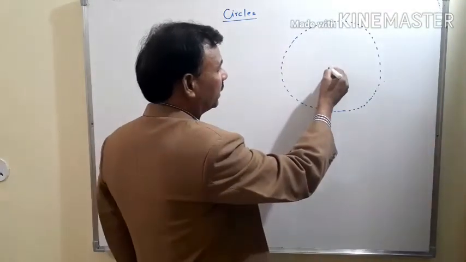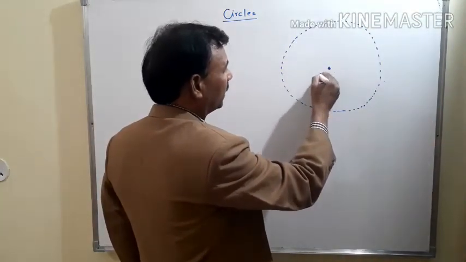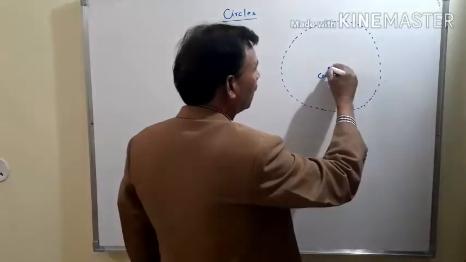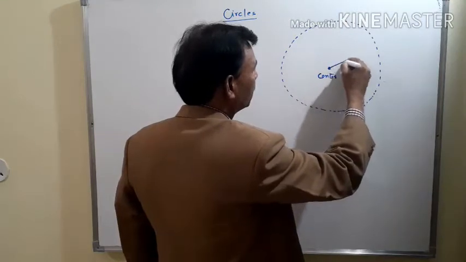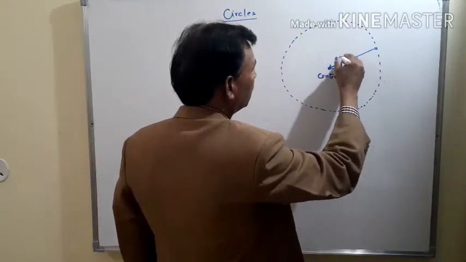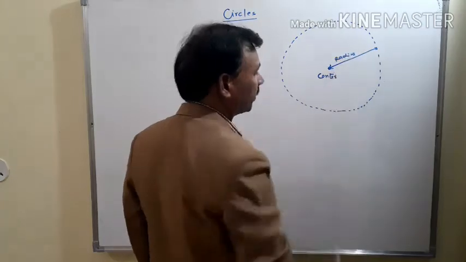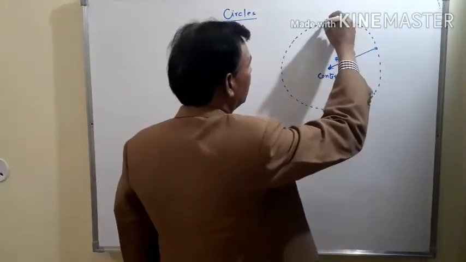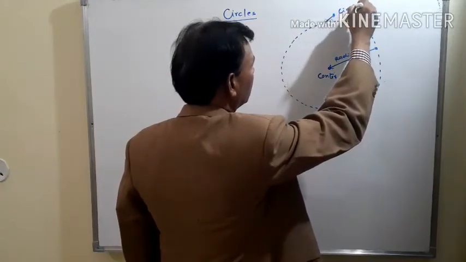This fixed point is called the center of the circle, and the distance of these points from this fixed point is known as the radius of the circle, and this path is known as the circumference of the circle.